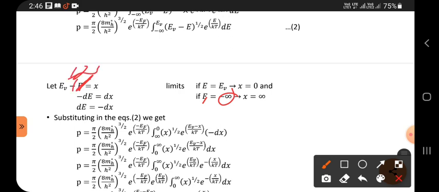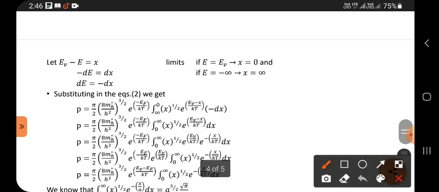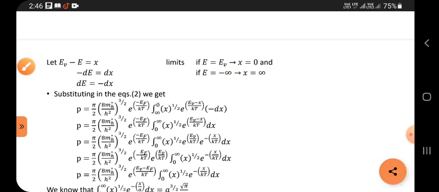Already minus is there, minus minus is plus, so infinity plus Ev becomes infinity only. So plus infinity we got here, isn't it? So values are changed: in the place of Ev, 0, and in the place of minus infinity, plus infinity.